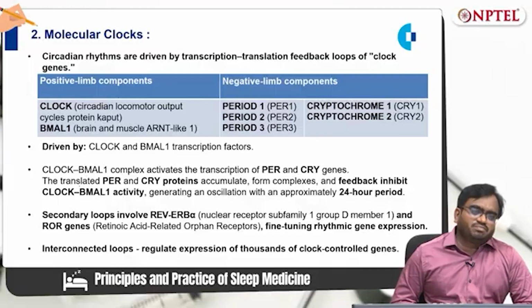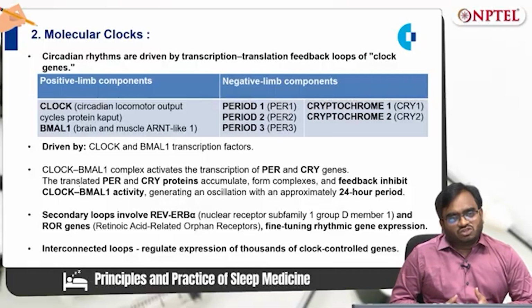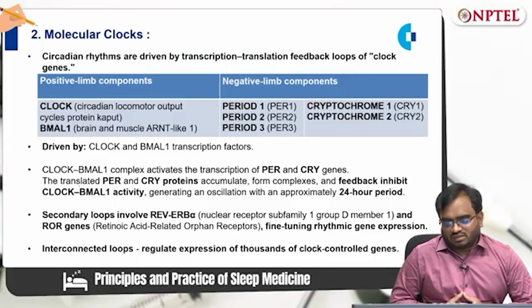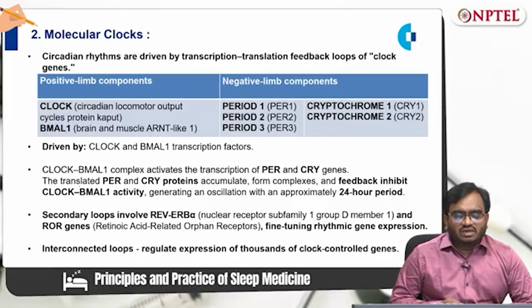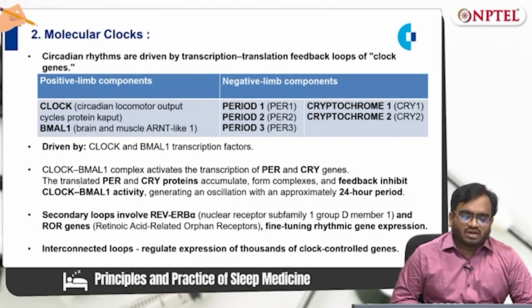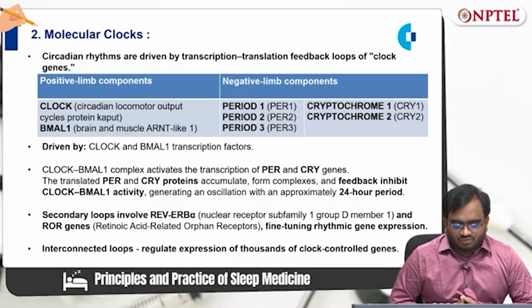The translated Period and Cryptochrome proteins accumulate and form a complex, which in turn, through feedback inhibition, inhibits CLOCK and BMAL1 activity, generating an oscillation with a period of approximately 24 hours.